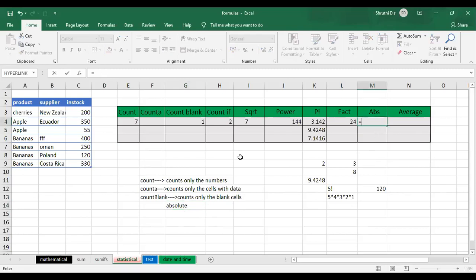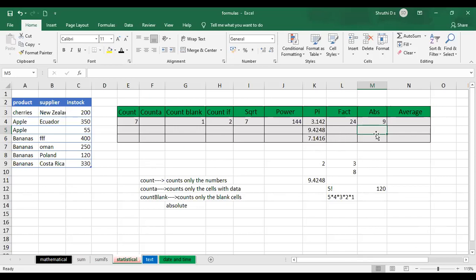See, if I type equal to abs of, and give -9, if I pass some negative value to this and press enter, it is going to convert that into a positive value. So the negative value gets converted to a positive value. This is one usage. The basic nature of the abs function is to convert from negative to positive.